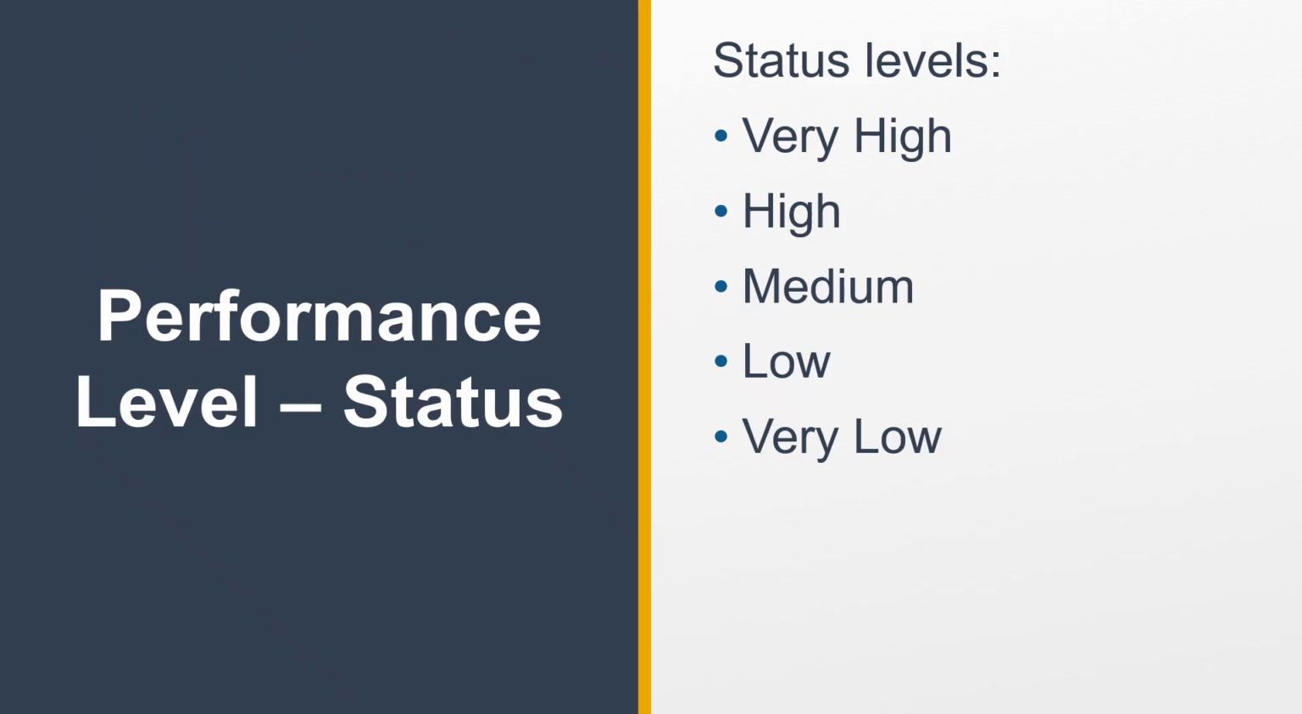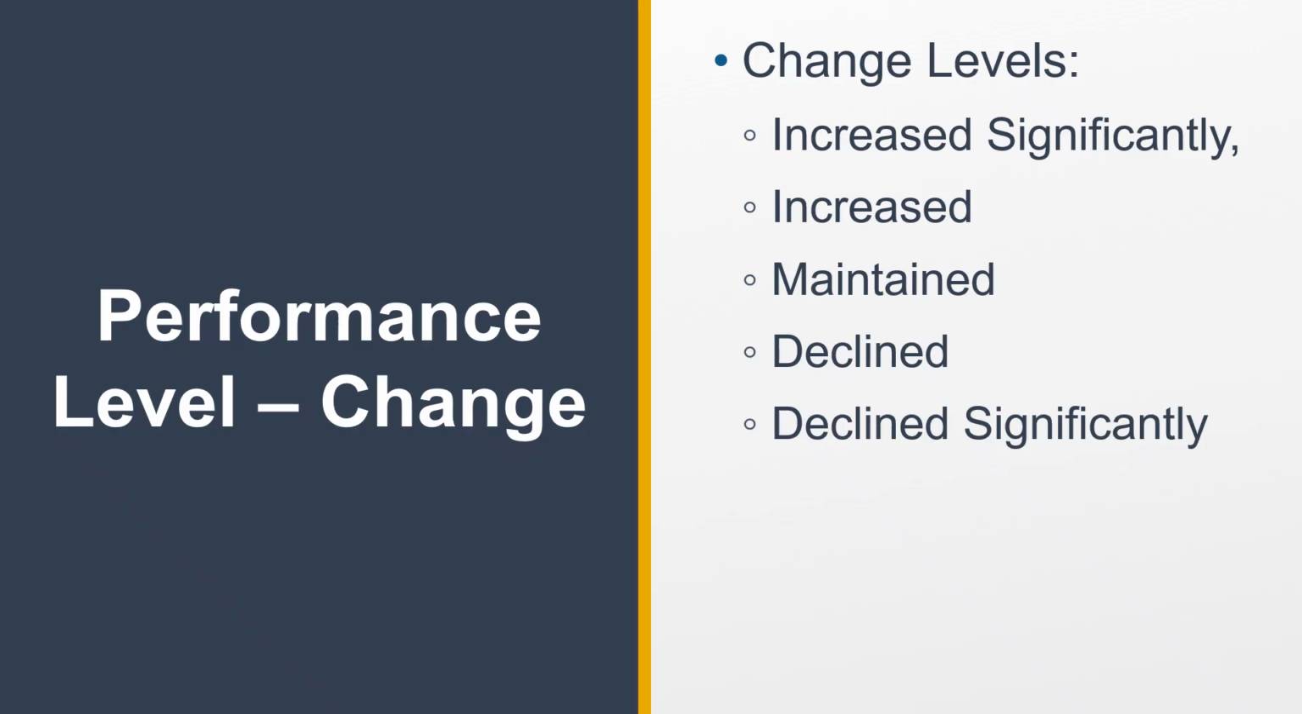Let's review how we calculate performance level for status. Status is the current year's assessment average points and will fall into one of 5 status levels: very high, high, medium, low, and very low. To calculate performance level for change, we compare current and prior year data to determine how a school or district's DFS has changed. The change levels are increased significantly, increased, maintained, declined, and declined significantly.